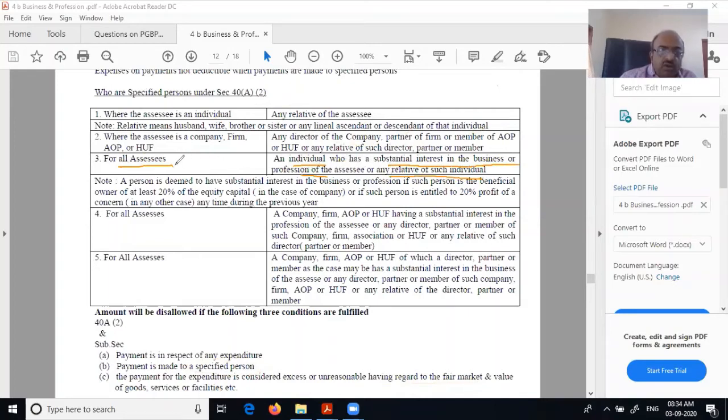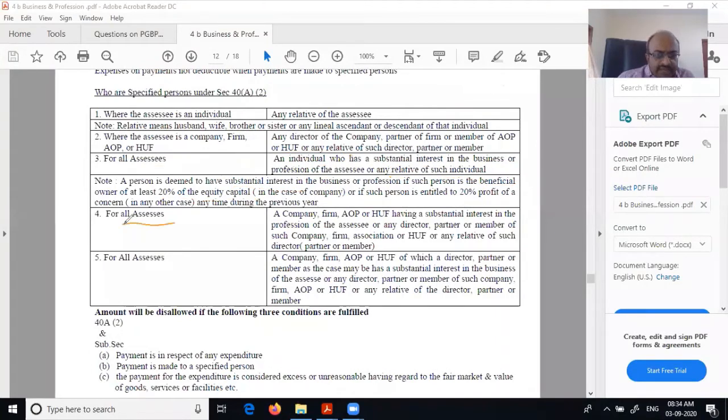That means in all assessee cases, right? Suppose a person X has got substantial interest in your business. What is substantial interest? Substantial interest means a person having beneficial interest of 20% of the equity in the case of a company, or 20% of the profit. So either 20% of the profit or 20% of the equity he has got, then he becomes a substantial person, this X. Therefore, he is a specified person.